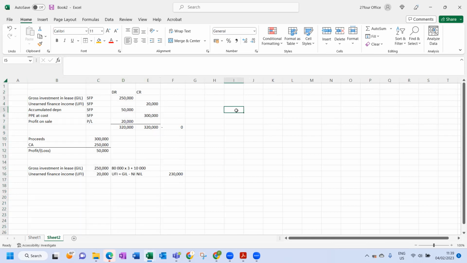Think of it in terms of selling an asset for cash. You'd have the exact same journal entries over here, but this would have been bank. For a finance lease, all you're doing is replacing bank with net investment in lease, which is 230. But the net investment in lease is made up of two line items, an asset and a liability: gross investment in lease and unearned finance income.